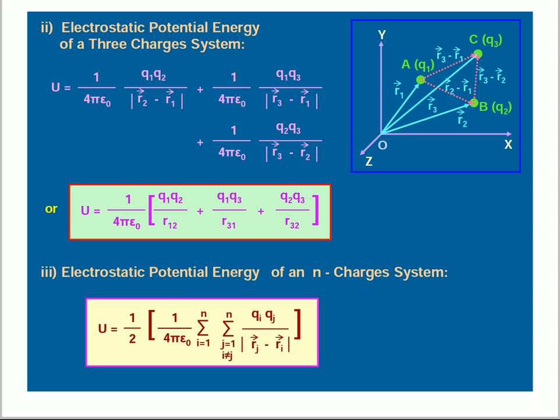Electrostatic potential energy of an n charges system. If we take a number of charges, finally we can write U is equal to 1 by 2 into 1 by 4 pi epsilon naught, summation of i equal to 1 to n, summation of j equal to 1 to n, i not equal to j, qi qj divided by modulus of rj bar minus ri bar.